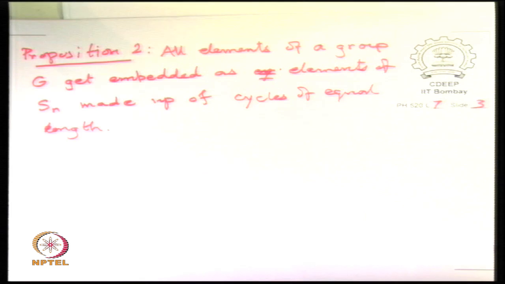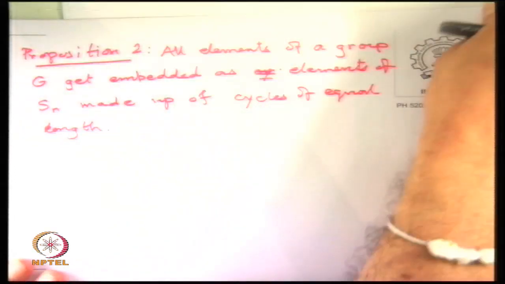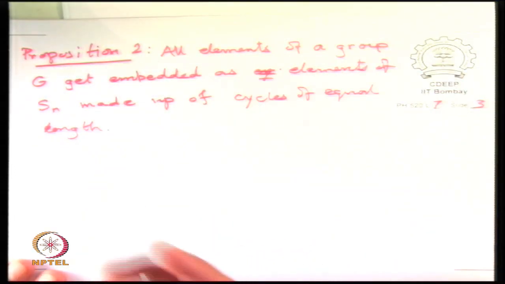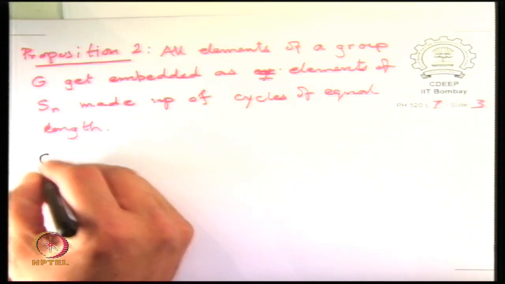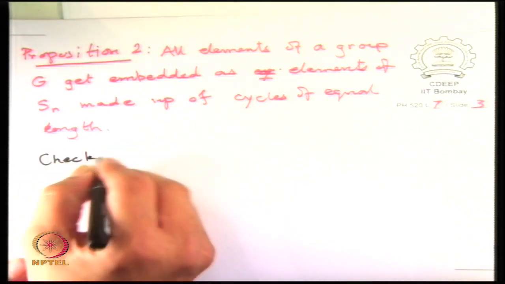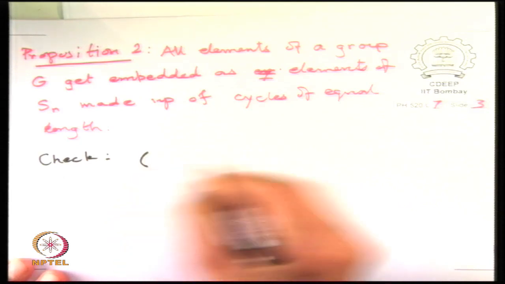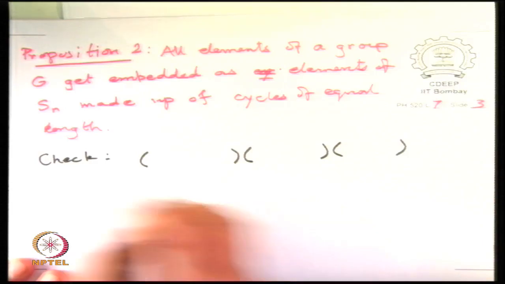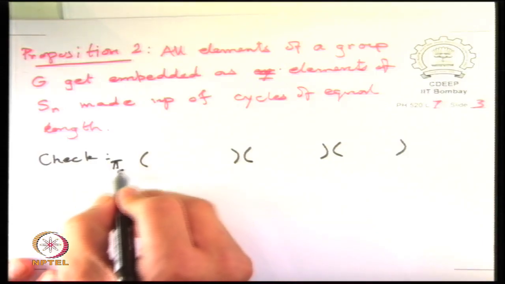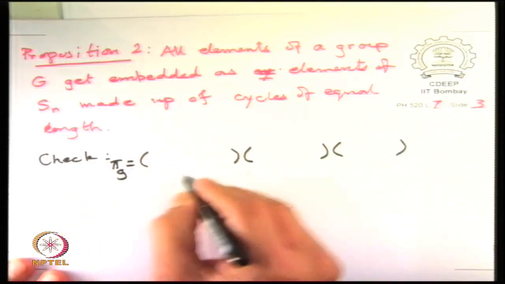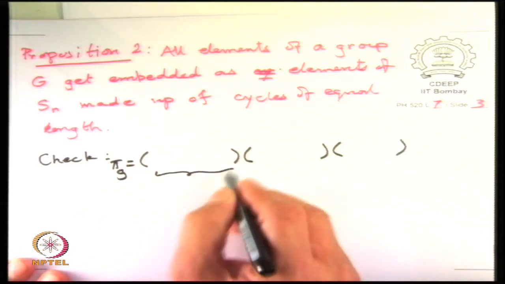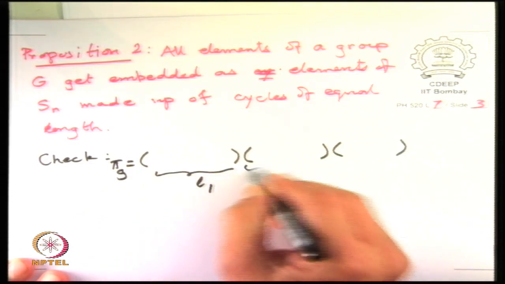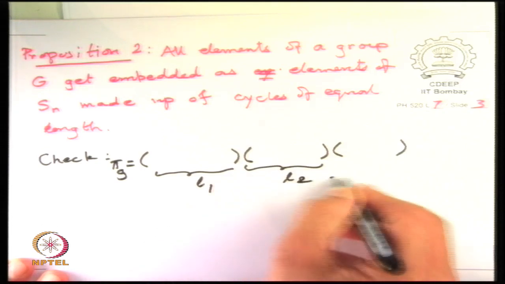And this fact follows from the construction from proposition 1, that such an embedding has to be necessarily regular. So I will just say check rather than proof. The check is that you will have some number of cycles representing g, pi of g, let's say, and let us say this cycle has length L1 and this cycle has length L2 and so on.